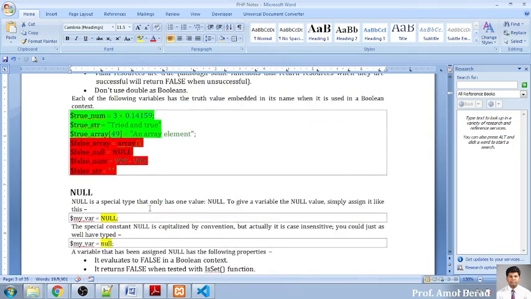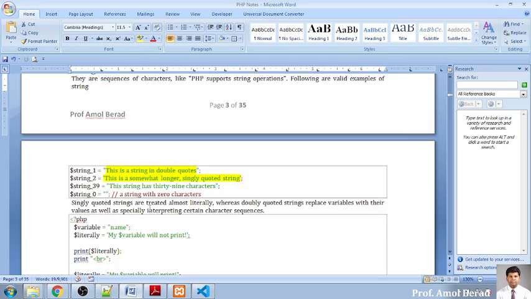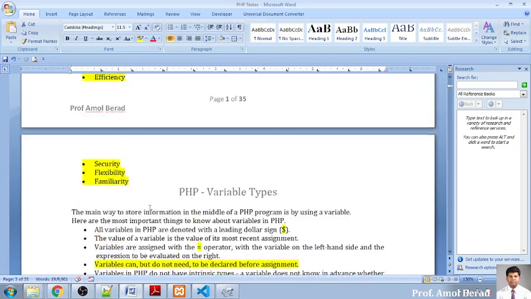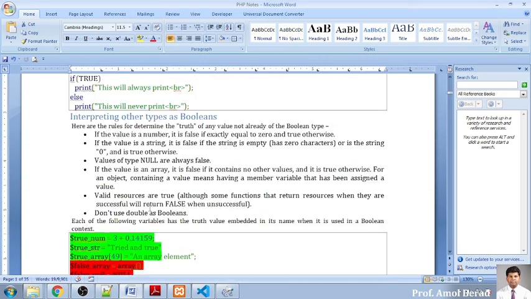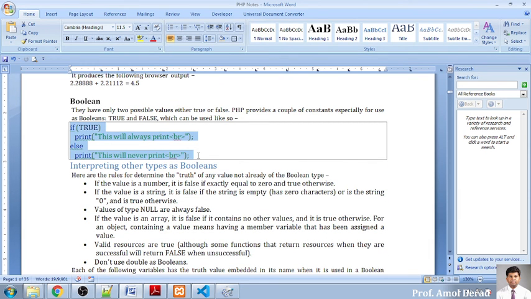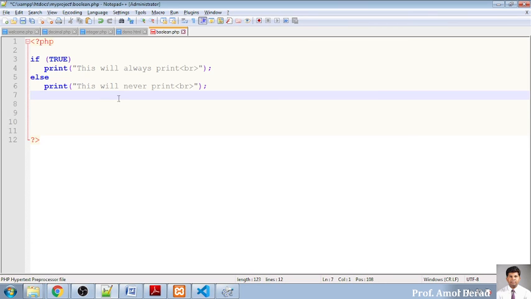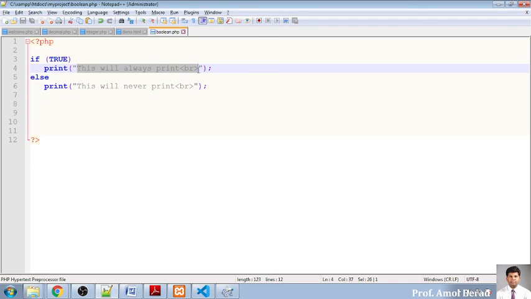So integer we have covered, string let it be, this one. So I just paste it over here, and you will see by default I am passing the value true. If it is true, the first part will get executed. If it is false, the second part will get executed. So this is one simple example. I am entering true, that's why it will be executing the if statement part.